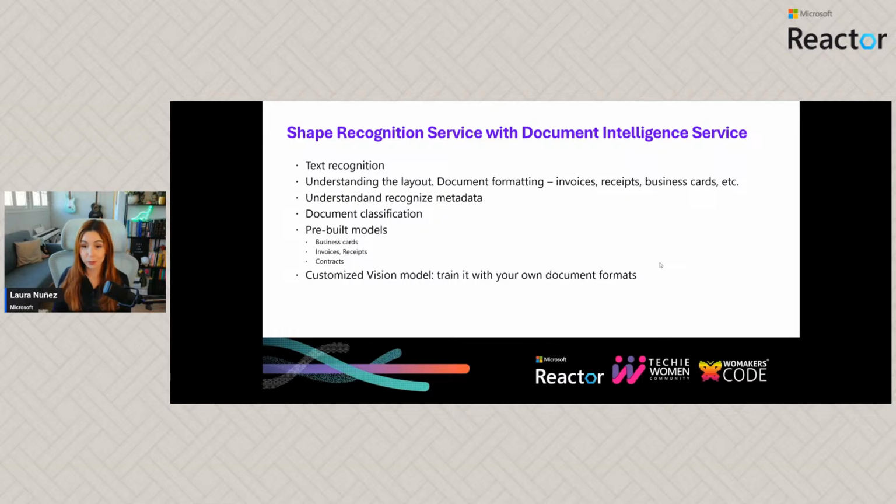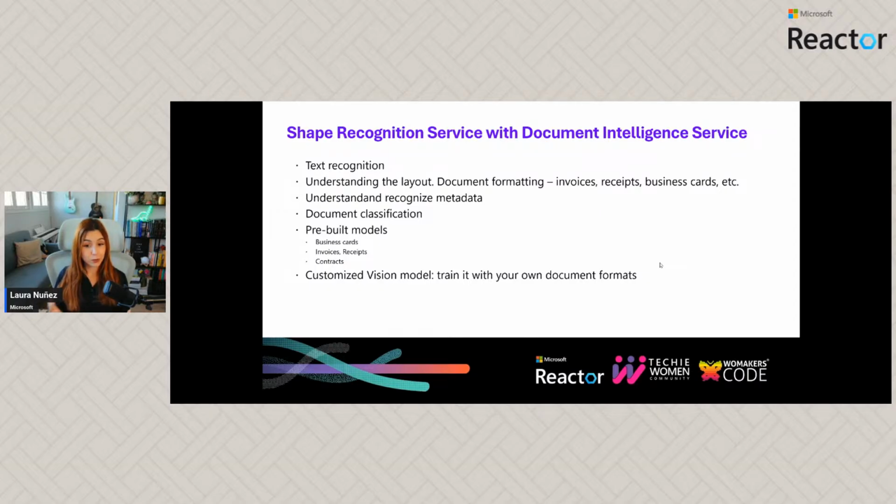And we can use it without having to train the model to do a lot of things, like, for example, document classification, and also to understand the text of business cards, invoices, receipts, contracts, ID cards. So we are going to be able to use it for several things.